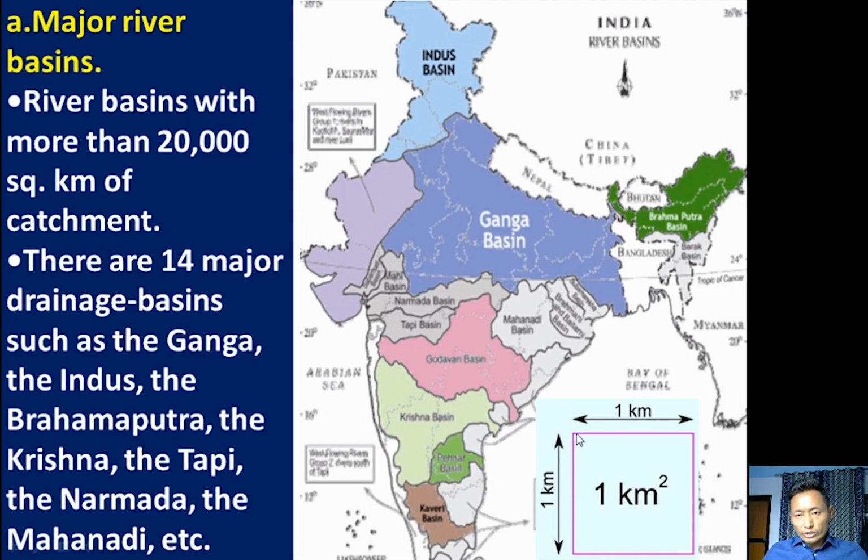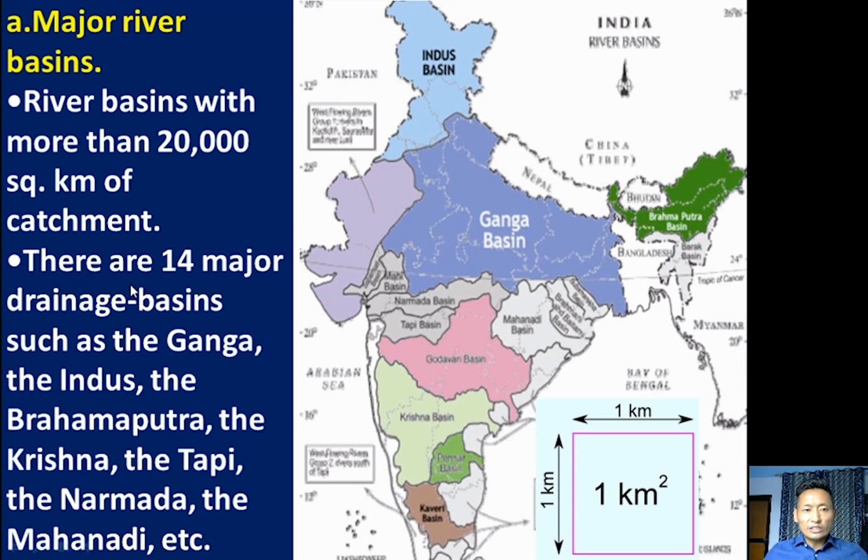So this is 1 square kilometer: 1 kilometer by 1 kilometer, total 1 square kilometer. Those rivers which have more than 20,000 square kilometers of basin are called major river basins. So those river basins or watersheds in India which have more than 20,000 square kilometers are called major river basins.